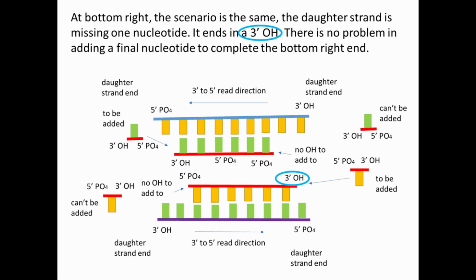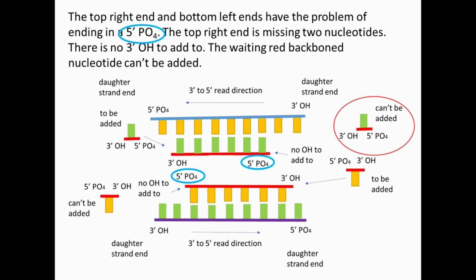At bottom right, the scenario is the same. The daughter strand is missing one nucleotide. It ends in a 3' OH. There is no problem in adding a final nucleotide to complete the bottom right end. The top right end and bottom left ends have the problem of ending in a 5' PO4.